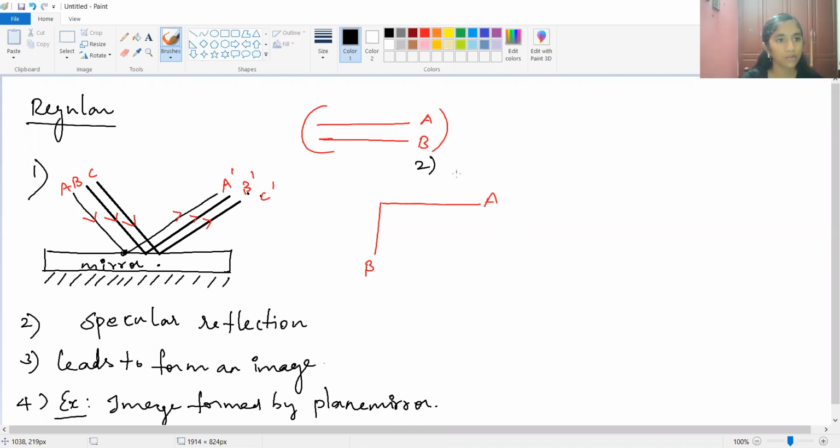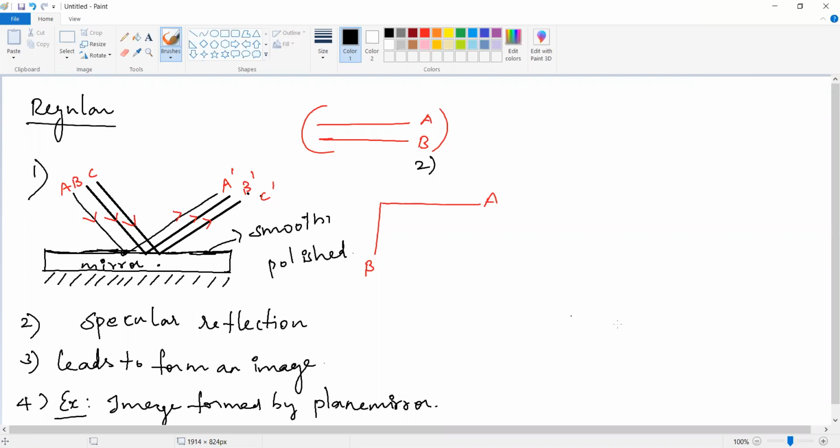Ma'am, is an image formed by other types of mirror? Other types means convex and concave mirrors. That also works. Plane mirror, convex, concave, we are able to see the image. But the rays are not clear where the mirror is... you can see this surface is there now. This surface only is a reflecting surface. So the reflecting surface is smooth and polished.